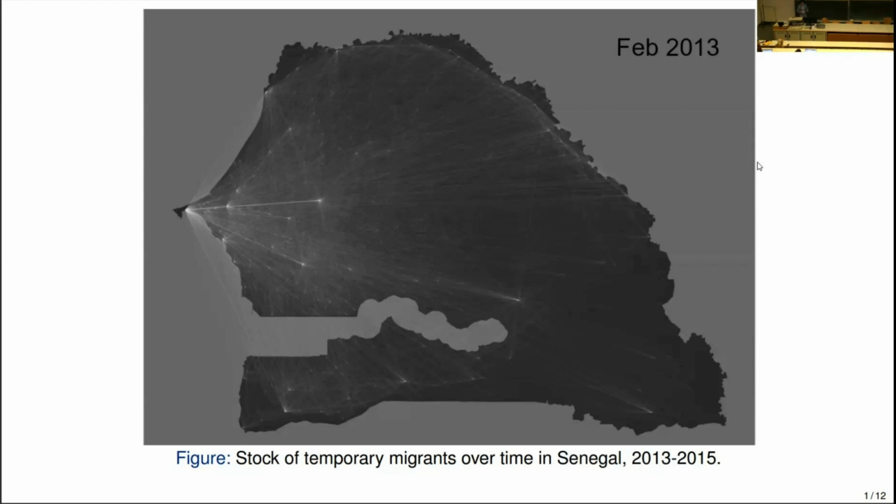So I'm going to tell you about the raw mobile phone data that's underlying these maps, and the methods that we have implemented to actually extract migration information from these raw data that say nothing by themselves, right? And hopefully, if I have time, I will show you some results on how we exploit these phone-derived migration estimates to better understand how people react to climate anomalies in terms of their temporary migration choices.